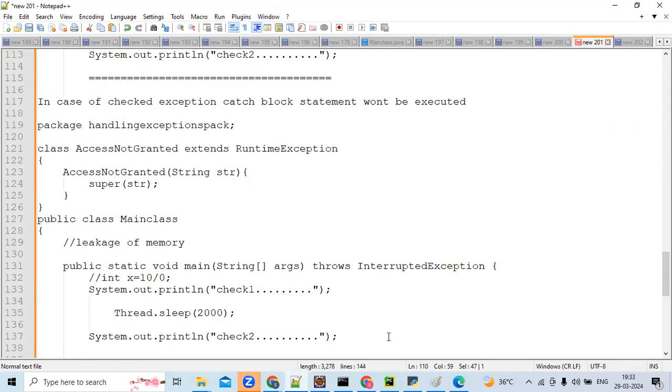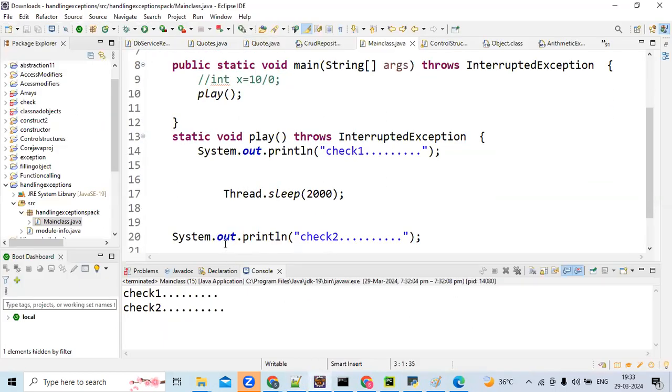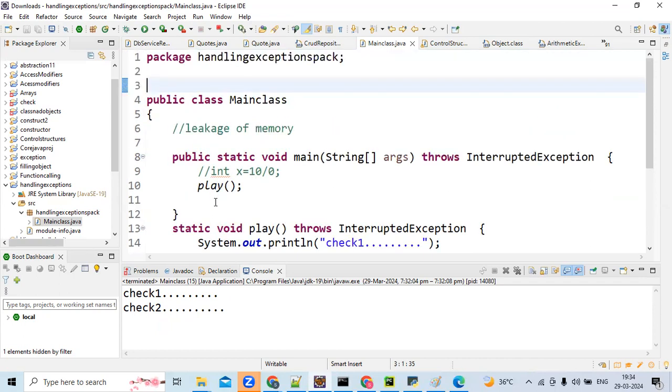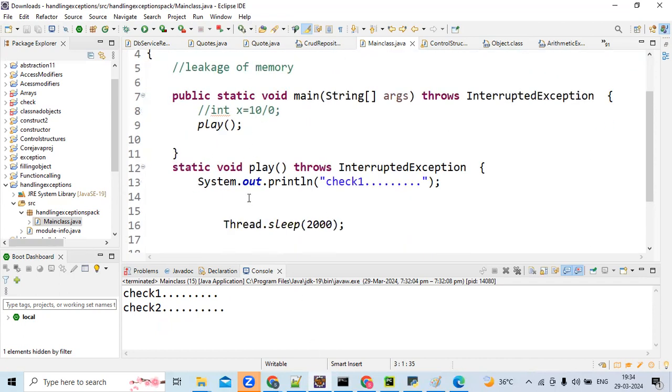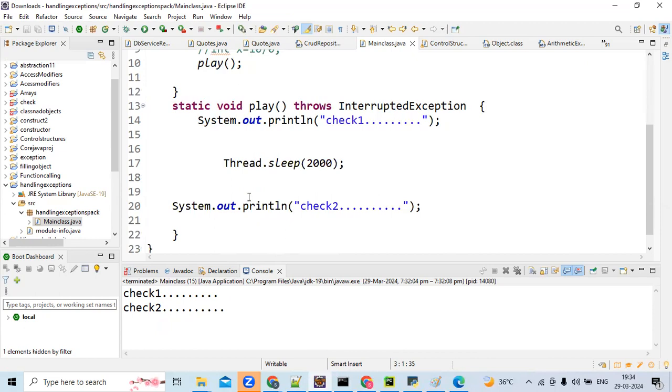That's the last point for the day. Today we have covered throws, finally, and how to create your own exception. Tomorrow is the last class for exception handling. Tomorrow we'll see some more checked exceptions and some more unchecked exceptions. So let me stop. Tomorrow will be the end of exception handling. Okay, stop sharing.